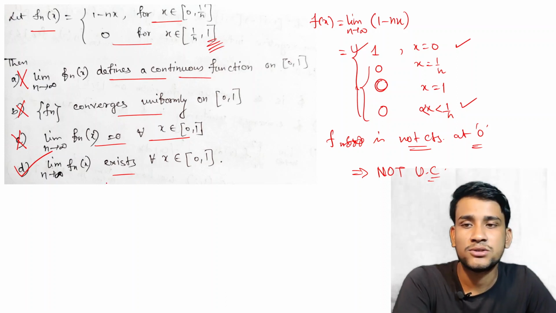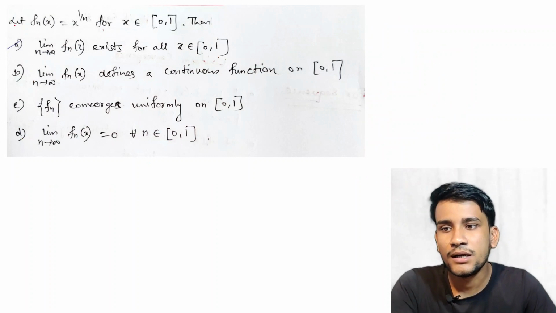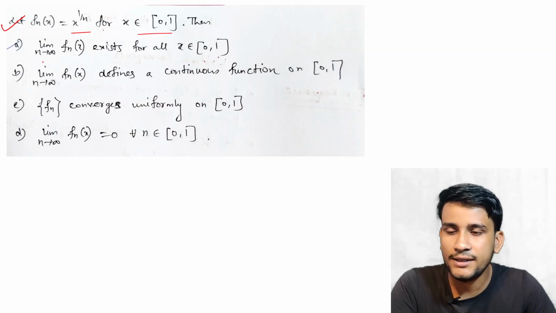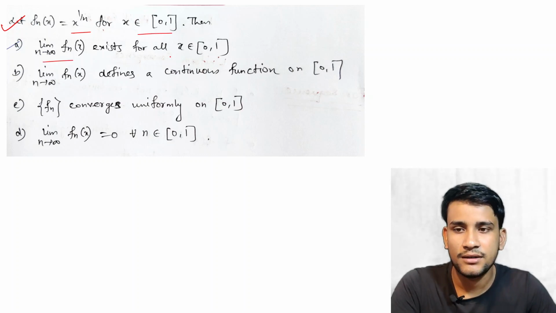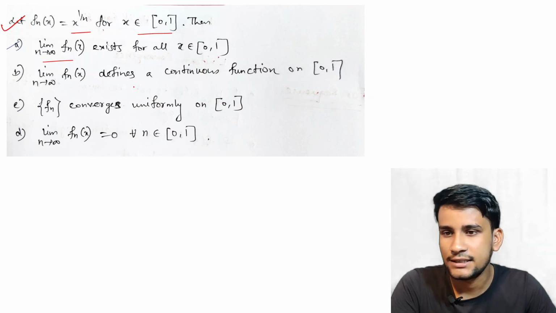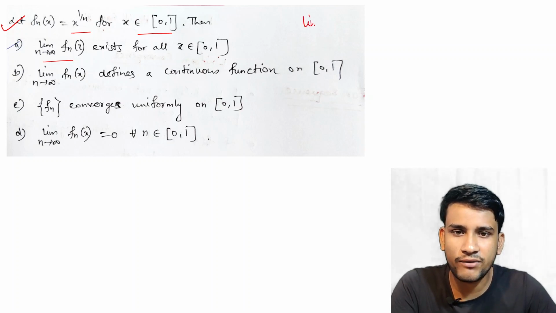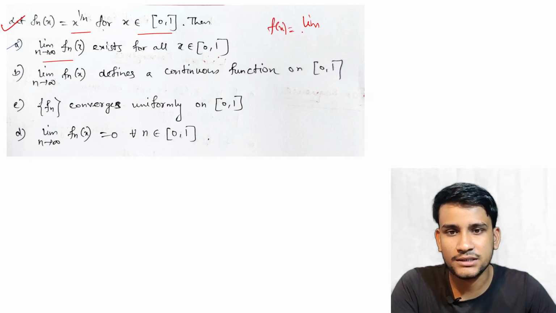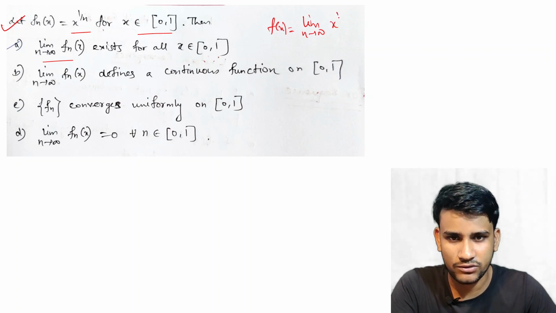We don't say that this is completely 0 or that the function f(x) is continuous. Okay, so next question. Let fn(x) is equal to x to the power 1 by n for x belonging to 0 to 1. Then limit as n tends to infinity of fn(x) exists for all x, and here the options are given. So here again we can first find f(x), the limit function, of x to the power 1 by n as n tends to infinity.